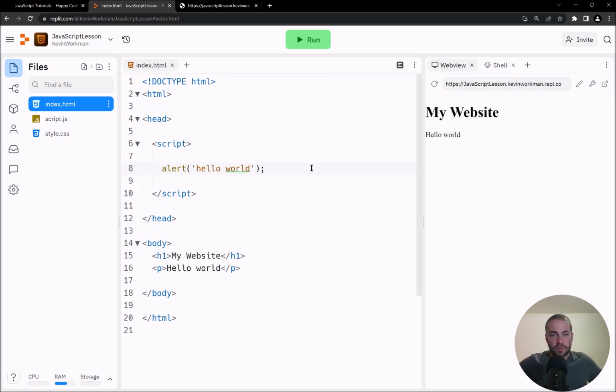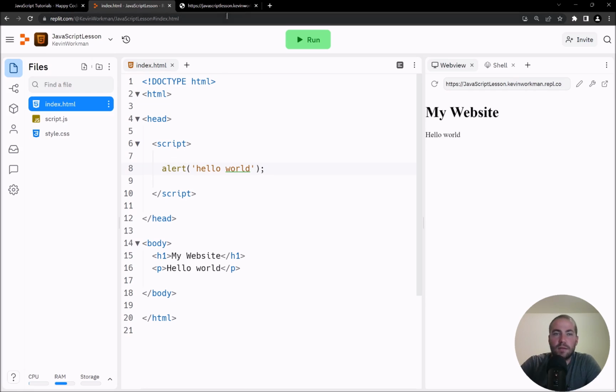Now there's all kinds of other things you can do in JavaScript, just like there were all kinds of other things you could do in P5, and all kinds of other tags you could call in HTML, and all kinds of style properties you could use in CSS. It's not like alert is the only function, but I'm using this to show you the syntax of getting JavaScript to work. So from here, there's a few things I want to talk about.